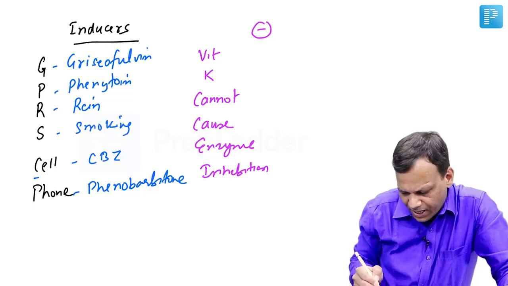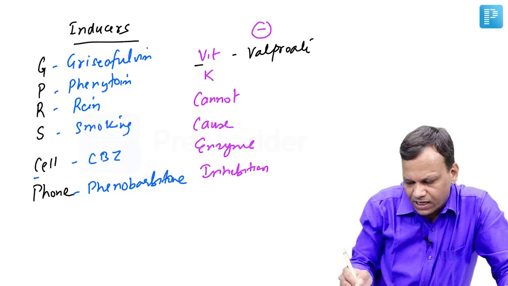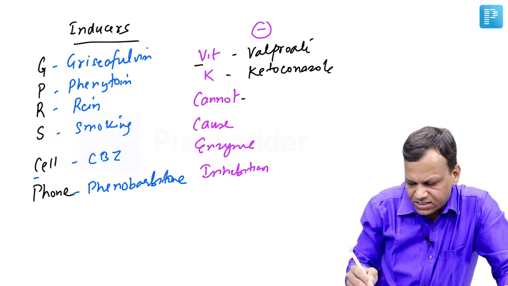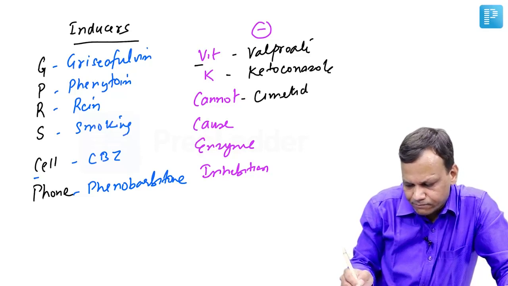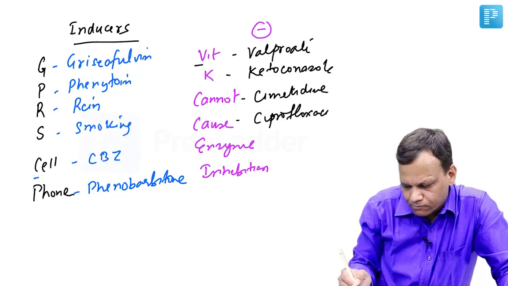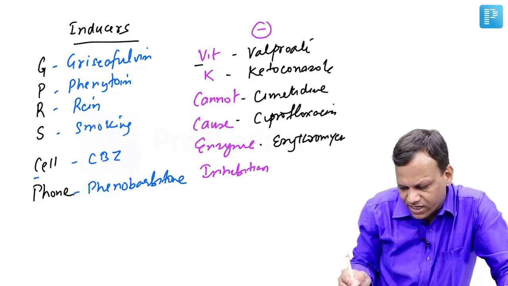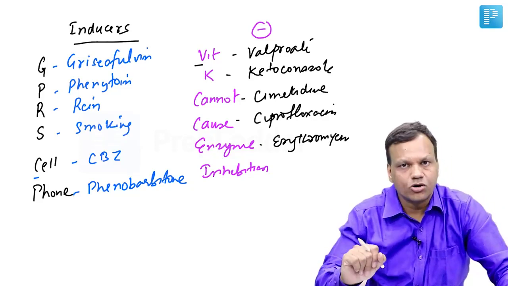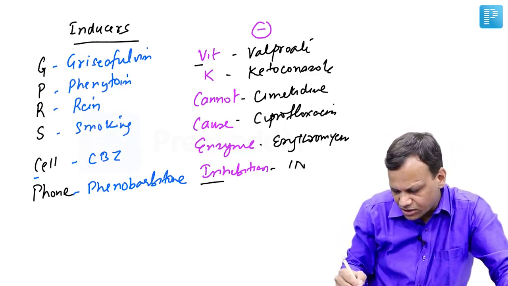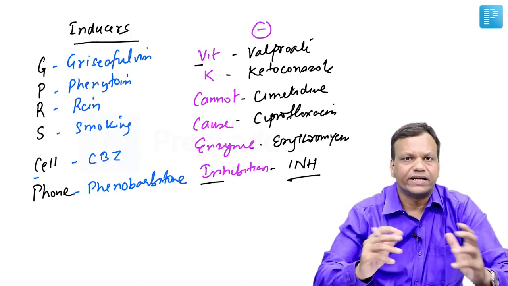So these drugs you can remember as VKCCEI: V stands for valproate, K is ketoconazole, C is cimetidine, C is ciprofloxacin, E is erythromycin. Not only erythromycin, some other macrolides also, like clarithromycin and roxithromycin. But remember, azithromycin is not an enzyme inhibitor. Then INH stands for isoniazid. So these are important enzyme inhibitors. So they can lead to drug interactions.